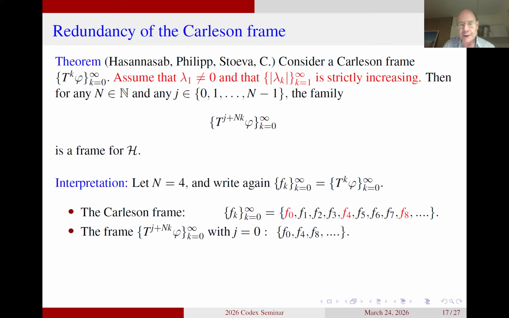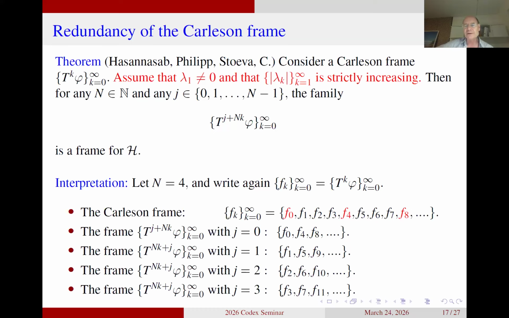What happens then with j equal to 1? That means the indexes are getting shifted. That means that also F1, F5, F9, and so on form a frame. And if you do it with j equal to 2, you get F2, F6, F10, and so on form a frame. And for j equal to 3, F3, F7, F11, and so on form a frame.